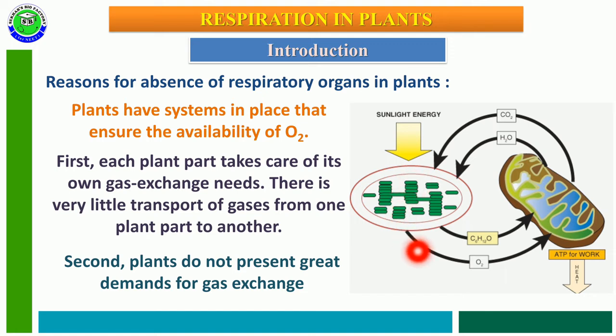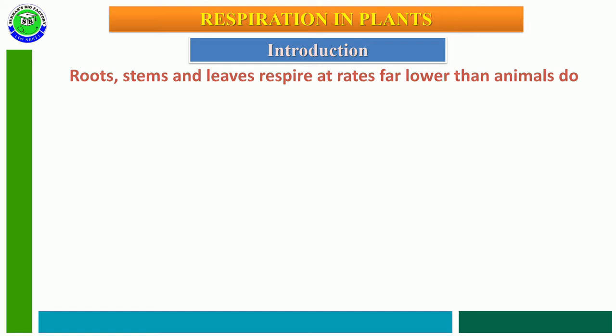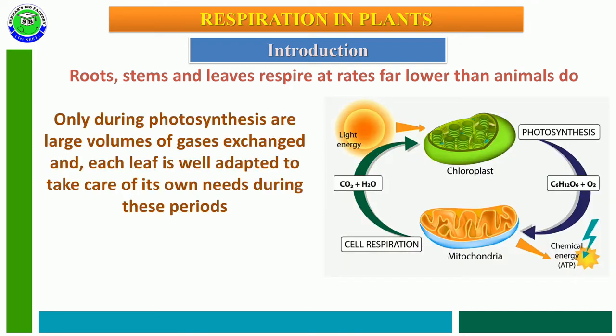photosynthesis it releases oxygen, and this oxygen is available for respiration, and after completion of respiration it releases carbon dioxide. This carbon dioxide is available to the chloroplast for photosynthesis, so there is no great demand for gas exchange in the plant body. Along with this, root, stem and leaves perform respiration at a lower rate than animals.